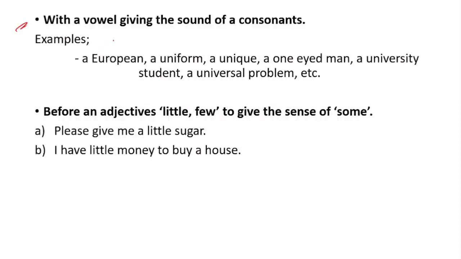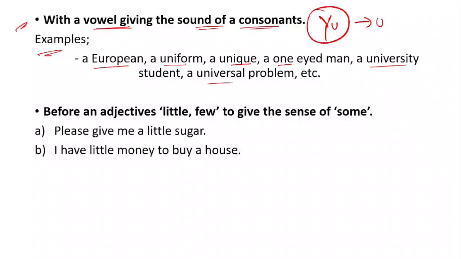Second, a vowel giving the sound of a consonant. It is saying that the word will start with a vowel letter, but the sound of that particular word will give a consonant sound. For example, you see here: European, uniform, unique, one, university, universal. Have you observed that the sound being given is yu? And what is Y? Y is a consonant.